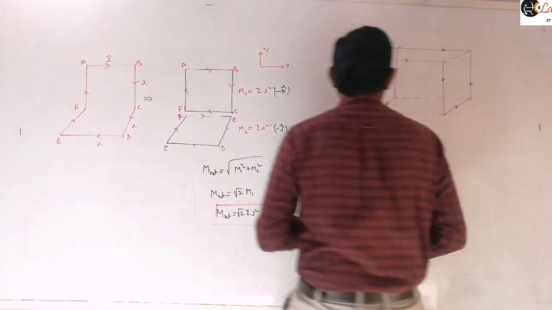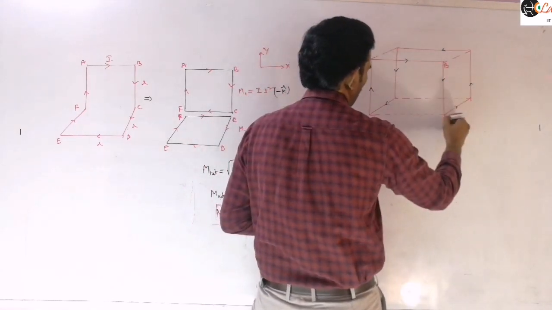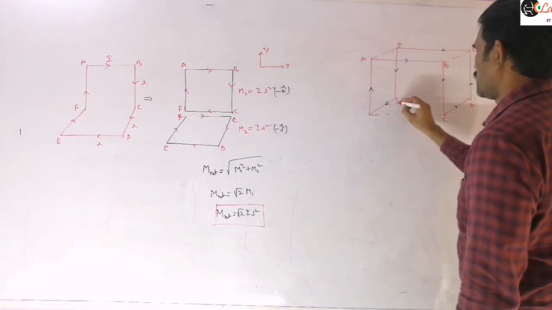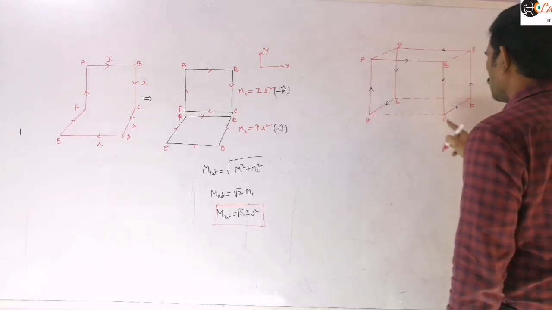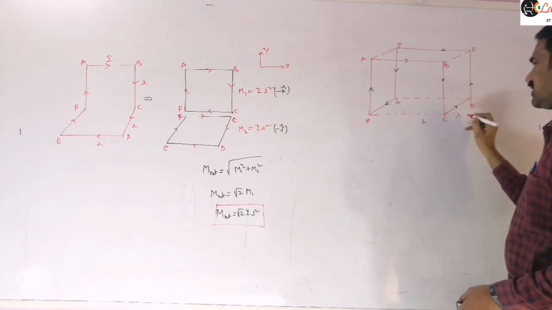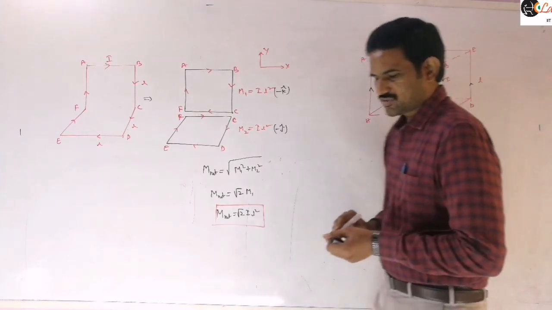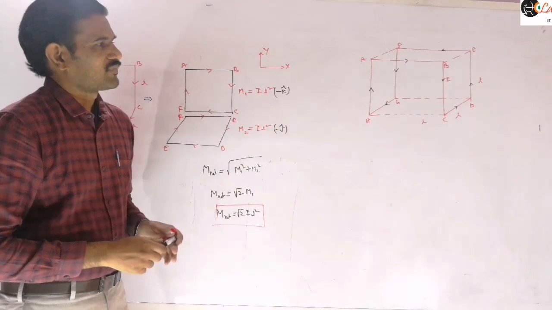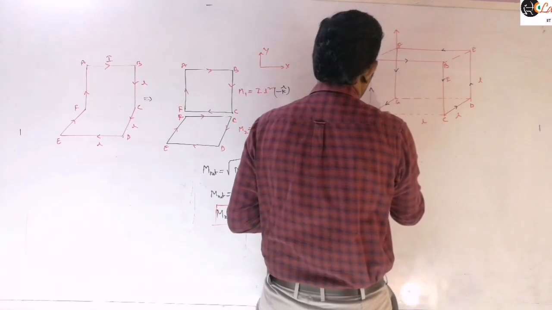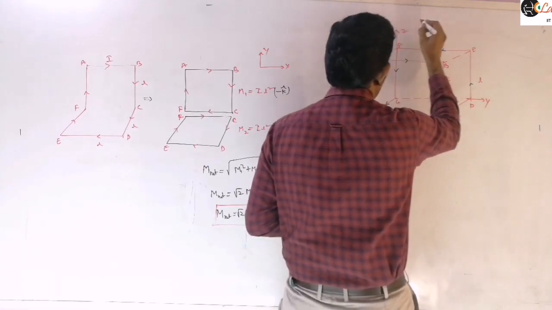So if I give the names here, current is flowing only along this path: A, B, C, D, E, F, G, H. So current is flowing only along A, B, C, D, E, F, G, H. Again let us consider a cube of side L here. This is a cube of side L, and I is the current flowing through this. So let us find the magnitude of this magnetic moment, or you may calculate the magnitude and direction also. If I am taking this in vector form, you may consider a coordinate system like this. This is x-axis, y-axis, and this is z-axis.